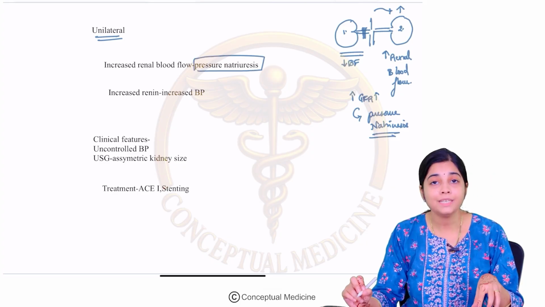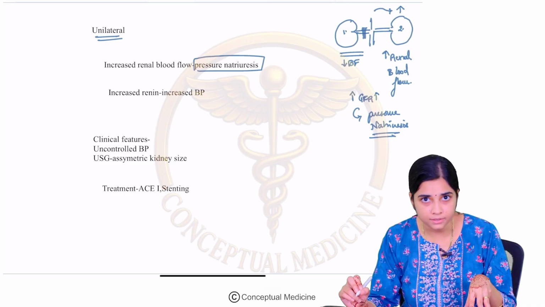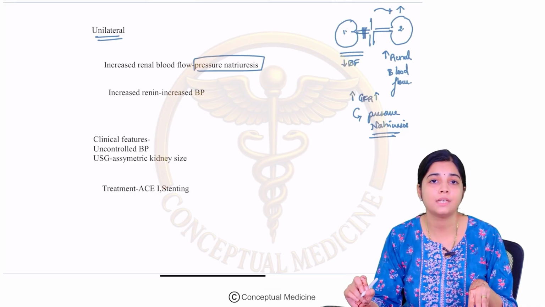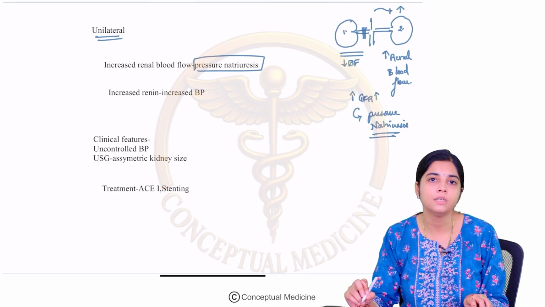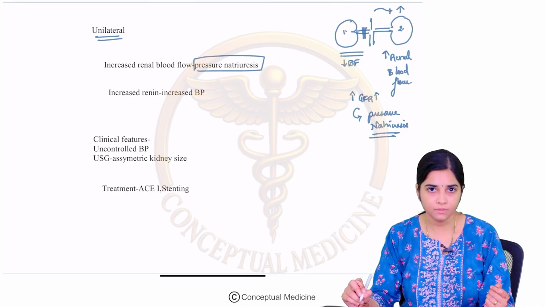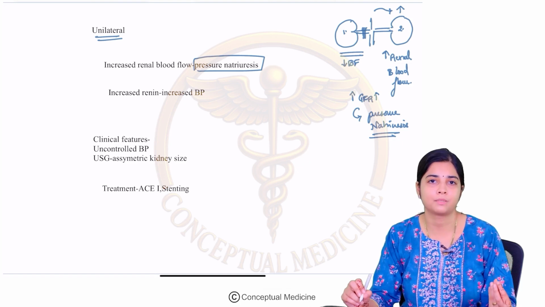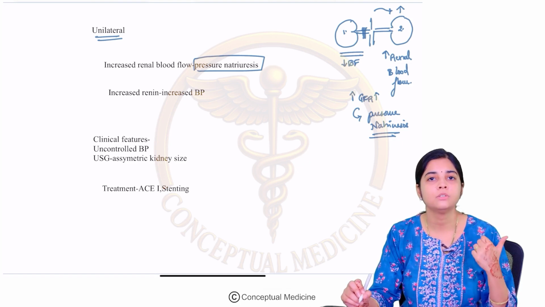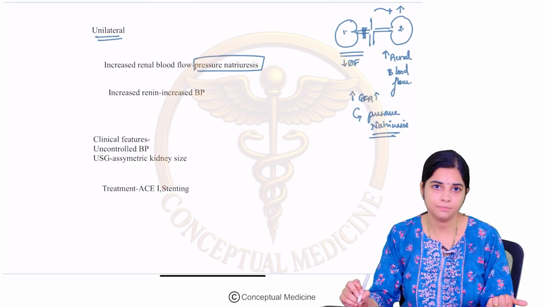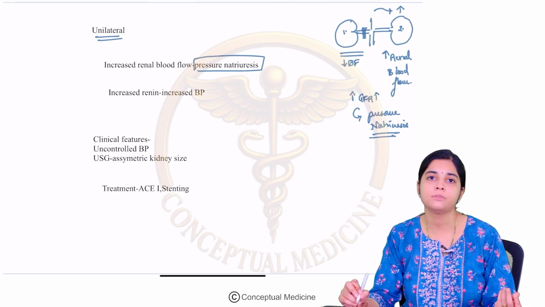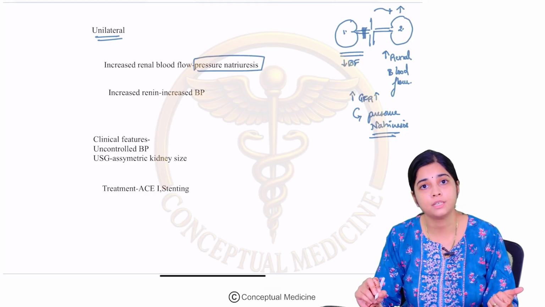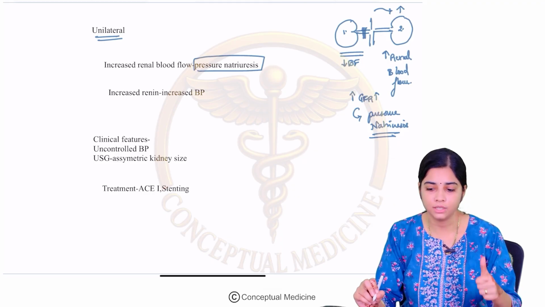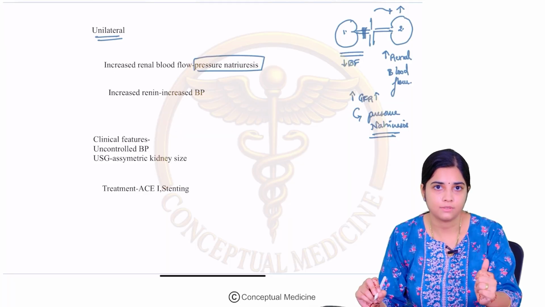Now, why is this pressure natriuresis important? It ensures that there is no untoward accumulation of fluid in your lungs. So, there is no untoward volume expansion. You do not have peripheral edema, you do not have pulmonary edema, because of this pressure natriuresis, which is intact in unilateral renal artery stenosis.